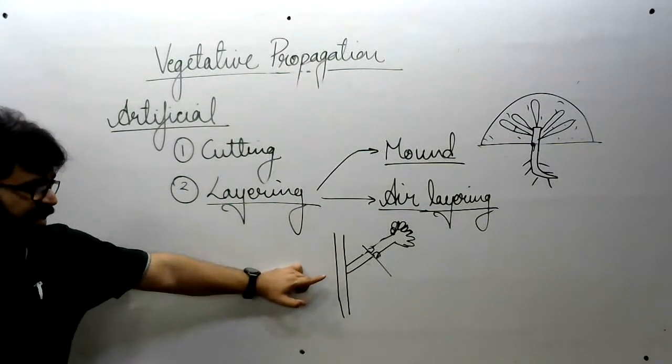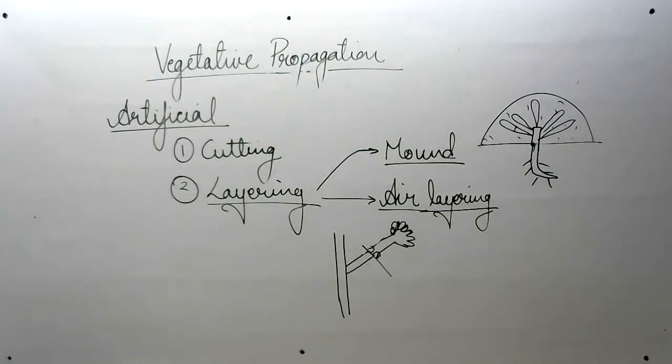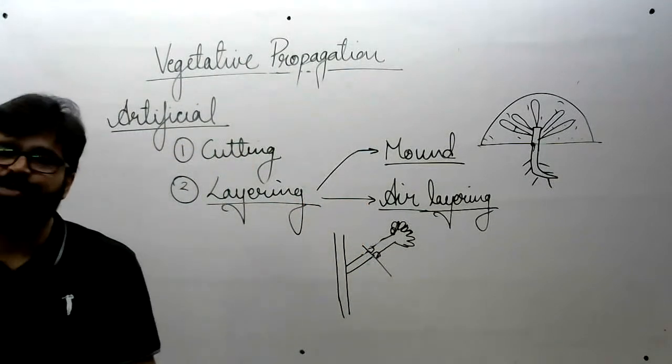So what will be the examples of this? Those which give you some produce. Examples of these plants are your lychee, pomegranate, China rose, orange, lemon, etc. So this is air layering, also known as GUT.